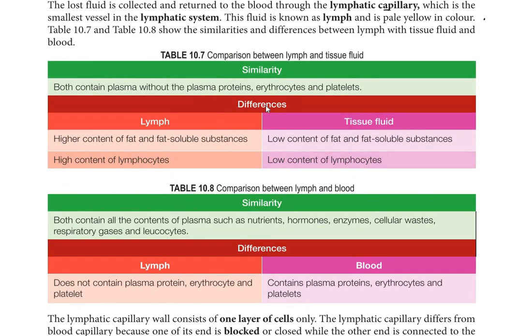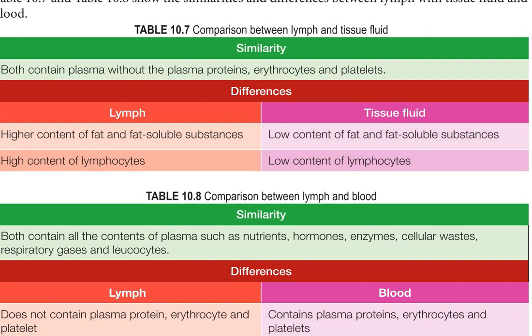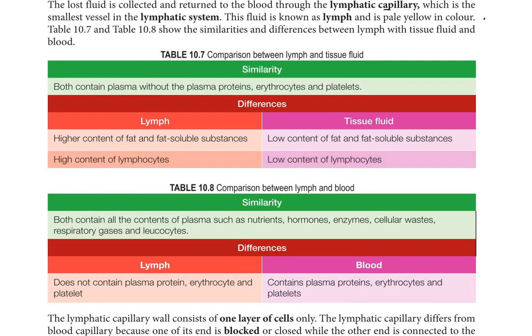Okay, so we want to do the comparison between lymph and tissue fluid. Similarity: both contain plasma without the plasma proteins, erythrocytes, and platelets. So lymph actually comes from the fluid, from the tissue fluid that returns to the blood circulatory system by the lymphatic capillary. So actually they have the same content. So the similarity, both contain plasma without the plasma protein, erythrocytes, and platelets.